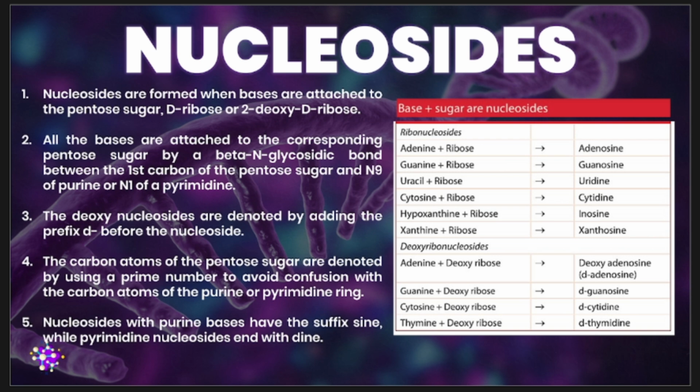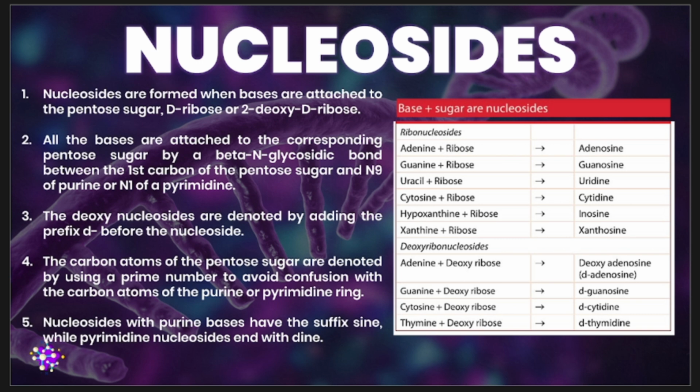And lastly, in naming nucleosides, nucleosides with purine bases have the suffix -osine. That means at the end of the word, we have the sign for purine. In the case of pyrimidine, we have -idine. So we have here an example in the table for the suffix. If it's purine, for example guanine plus ribose, it becomes guanosine. Therefore, the suffix is -osine, guanosine.